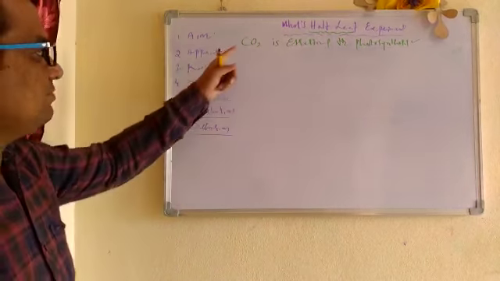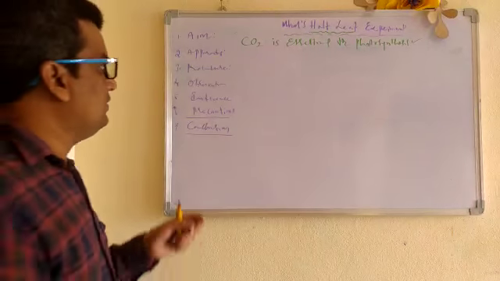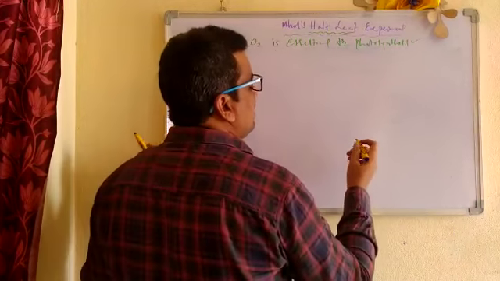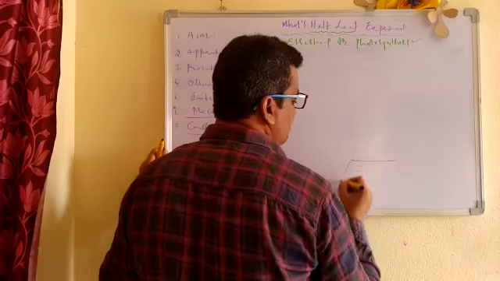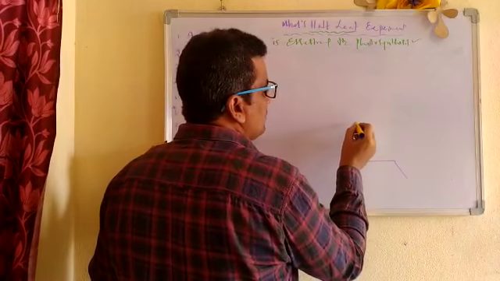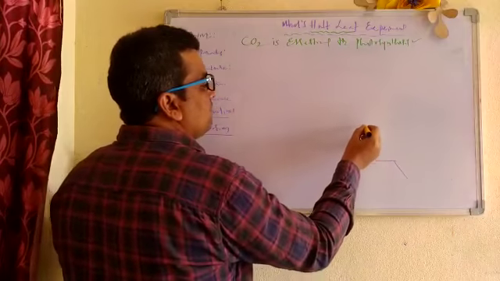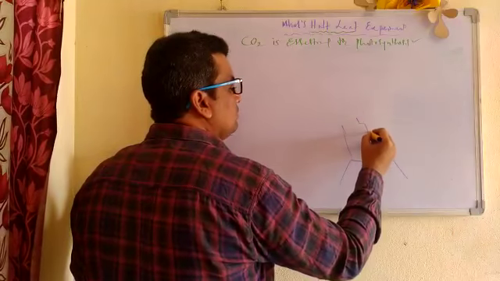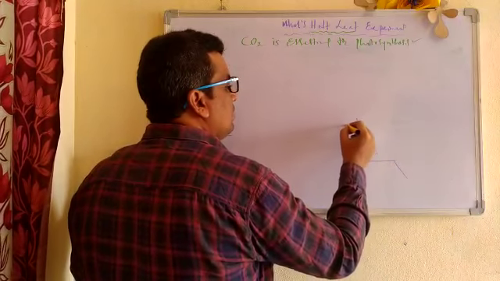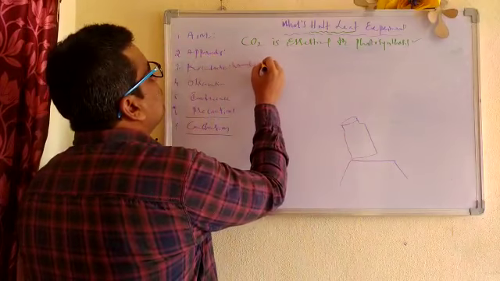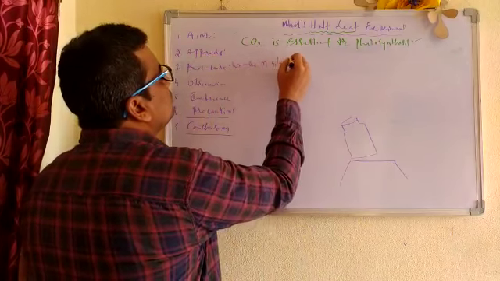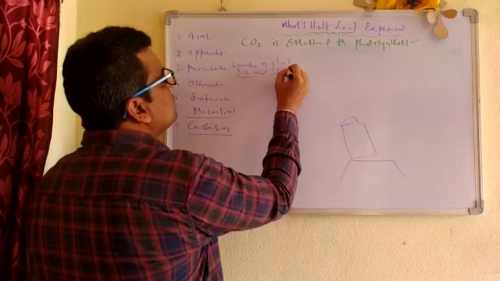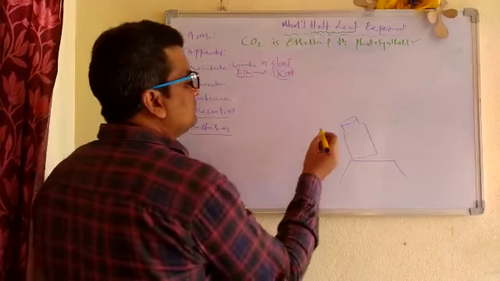So now let us observe how carbon dioxide is essential for photosynthesis. So what is the apparatus required? The apparatus required is a wide-mouthed glass jar. And we require one potted plant. It is a wide-mouthed glass jar. And we require a potted plant. And we require a very important solution, KOH. So now let us try to write.